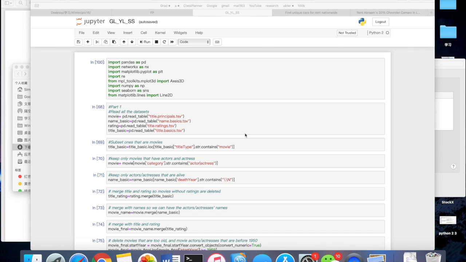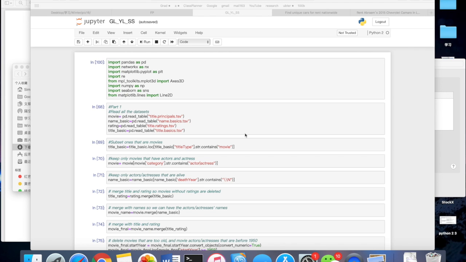So let's move to the code part. First, we looked at the code book. We chose four of the seven files on this website. We chose the title principles, the name basics, the title ratings and the title basics.